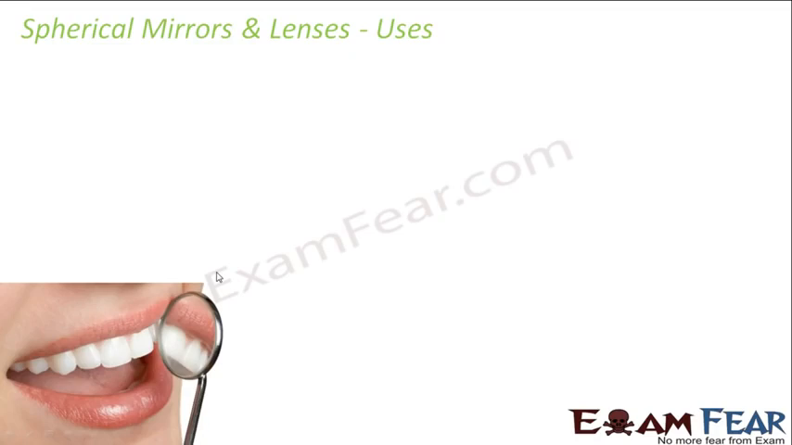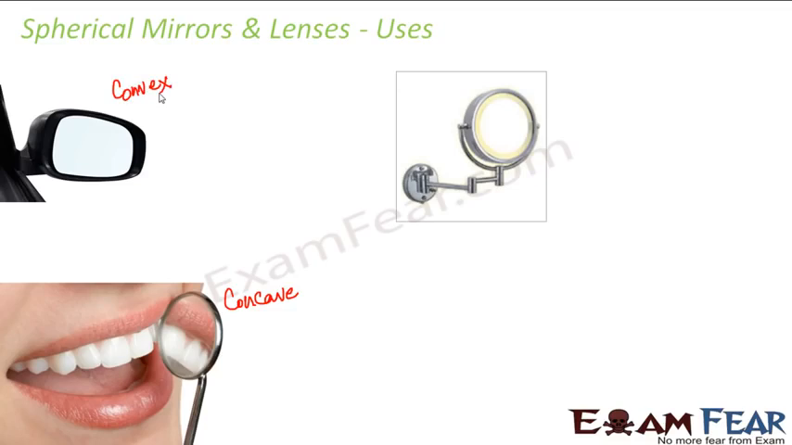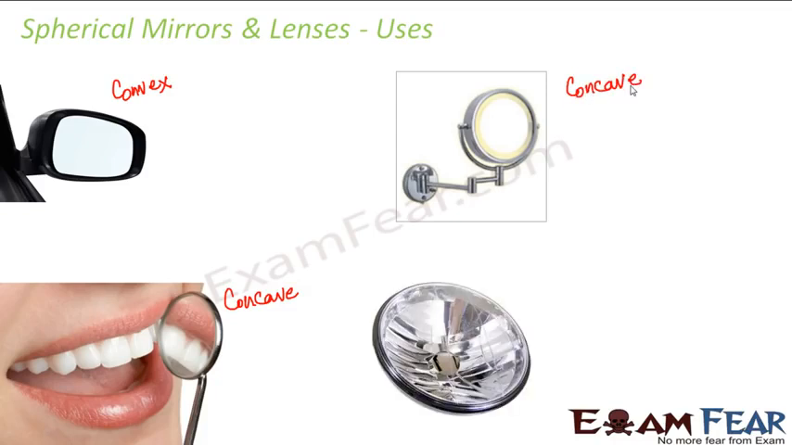So if you talk about the dentist mirrors, now dentist needs to see an enlarged view of your teeth. So you would need a concave mirror. Now if you talk about the rear view mirror of your vehicle, in rear view mirror you need to get a diminished image of all the vehicles which is behind your vehicle. So you need a diminished image, so this has to be a convex mirror. If you talk about the shaving mirror, again in the shaving mirror you need to get an enlarged view of your face. So here again it should be a concave mirror.